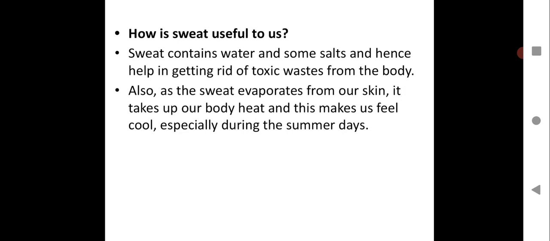Also, as the sweat evaporates from our skin, it takes up our body heat, and this makes us feel cool, especially during the summer days. So during summer days, when it is very hot and humid, we sweat a lot and feel very hot, and after some time the sweat evaporates. It helps in cooling the body. So evaporation of the sweat causes cooling, and sweat is very good for keeping our body cool. It will help to regulate the body temperature. I hope this is very clear. So sweat is one of the excretory products given out by us that helps us to get rid of the toxic waste from the body.